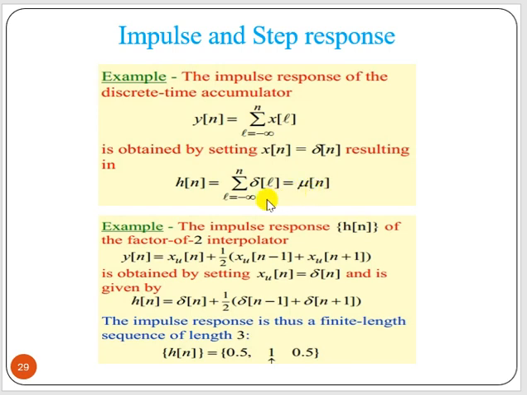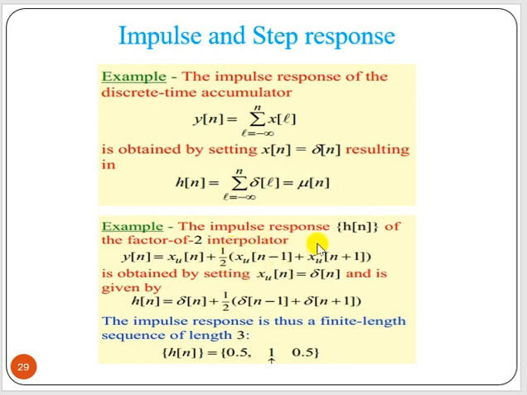If we change this to 0 to n, it becomes u[n]. If you write minus infinity to n, then we cannot write that. So this is basically a step response. We can assume this one as a step response, that means the summation of unit impulses. So it is the step response.